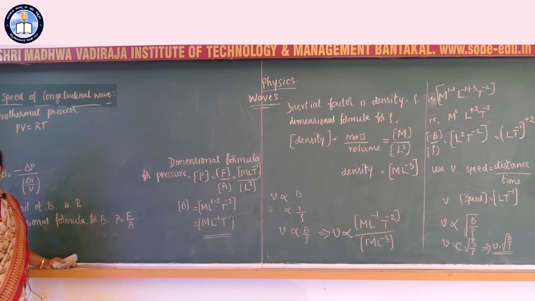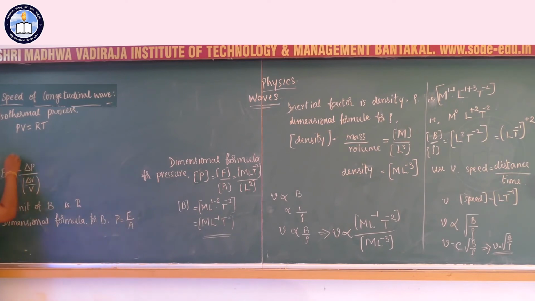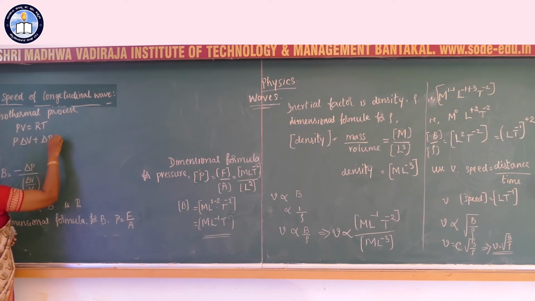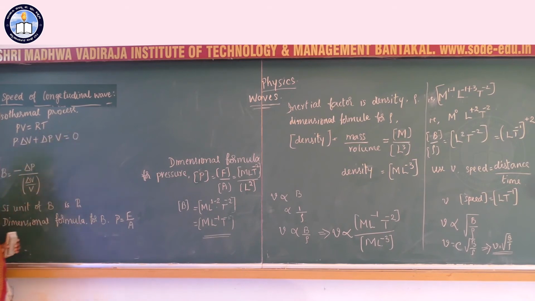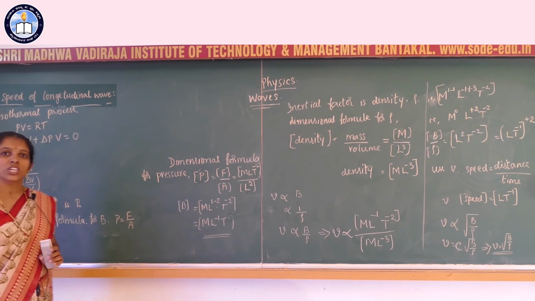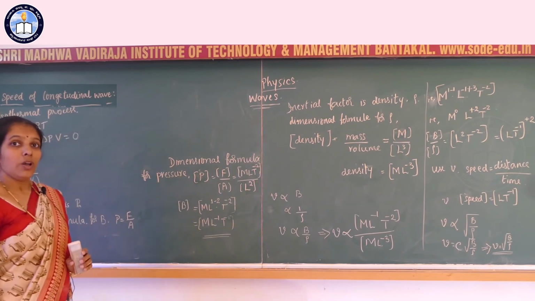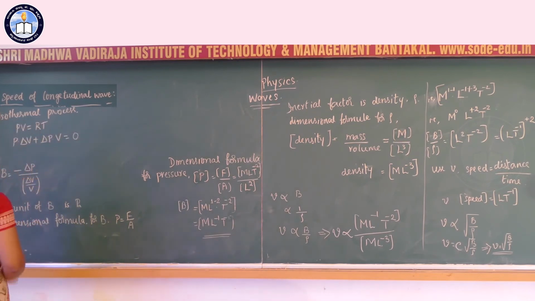Here, isothermal means temperature remains constant. At constant temperature, if changes in pressure and volume take place, using the product rule of differentiation, P into delta V plus V into delta P, there is no change in temperature, so RT becomes 0.